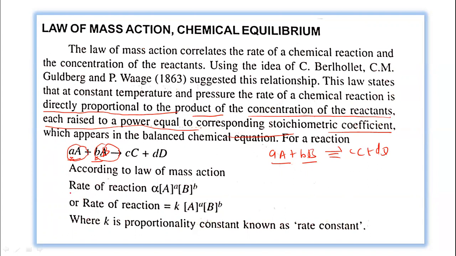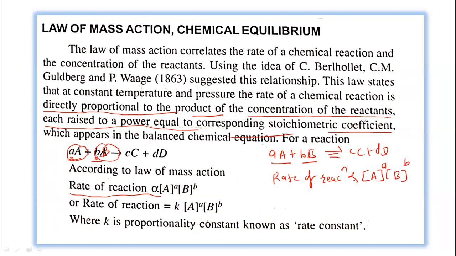You can see the rate of the reaction is directly proportional to the concentration of the reactant A raised to power a. We can write the bracket to represent the concentration: [A] raised to power a, where a is the number of moles of A, multiplied by the concentration of the reactant B raised to power b.